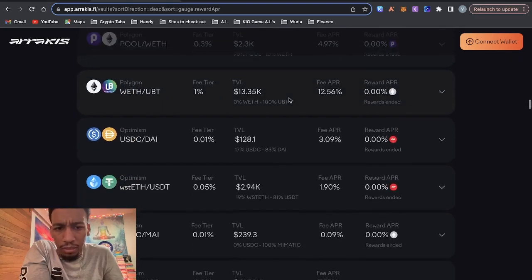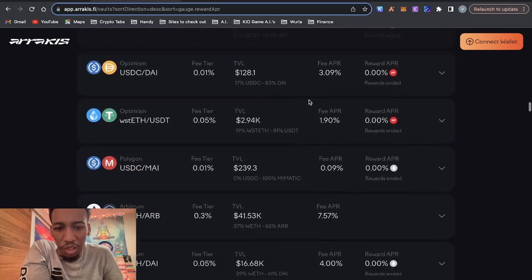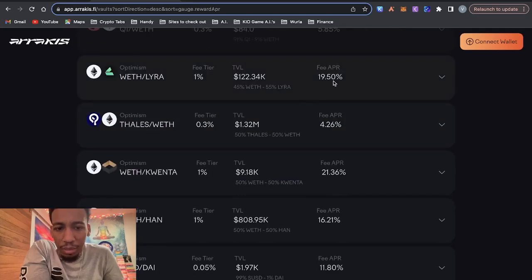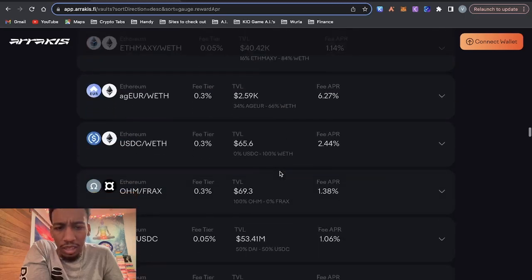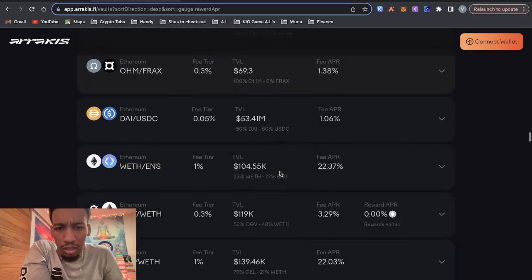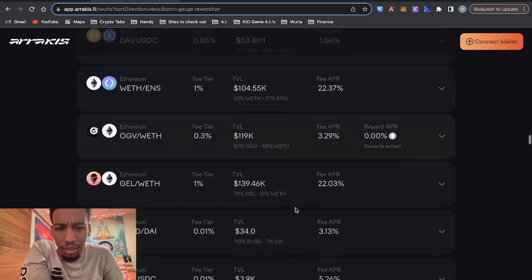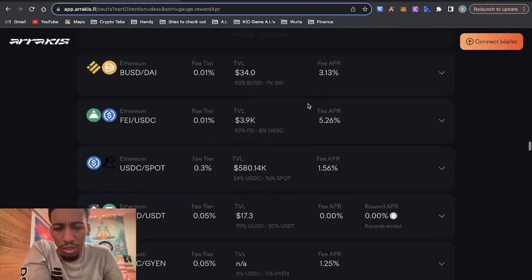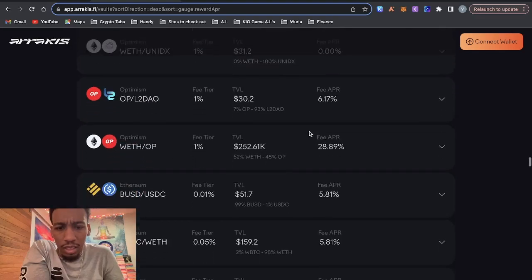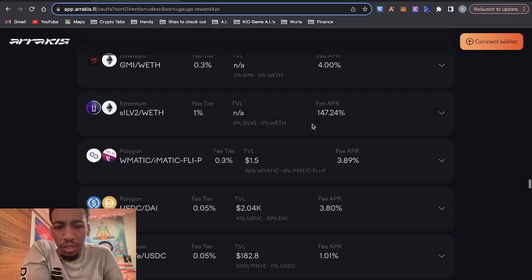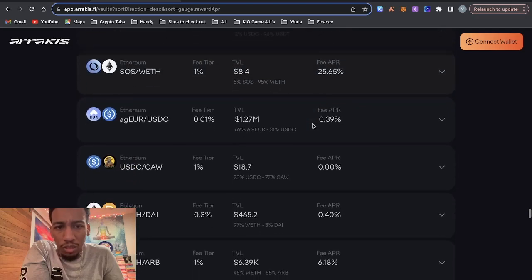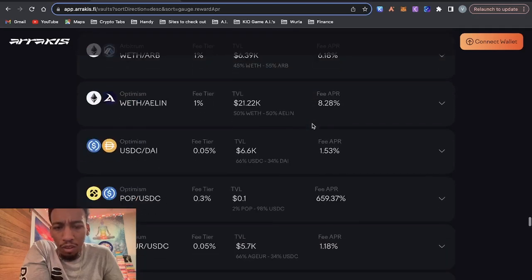17% RATMATIC Aave. It's not too bad. Unibright, haven't heard about them in a while. I wonder if they're still building. And 19% ETH LORA. So yeah, it looks like most of the yields are on V1. But the yields aren't that good though. Wrapped ETH ENS 22%, fee tier 1%. Okay. 78%. Yep. If you guys want to come on here and look through these, it looks like most of the vaults are on V1.